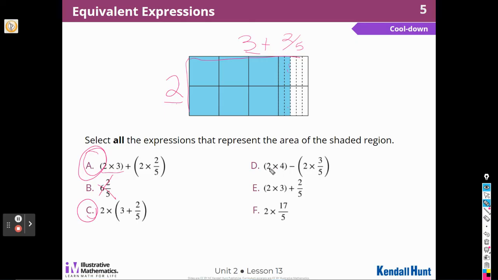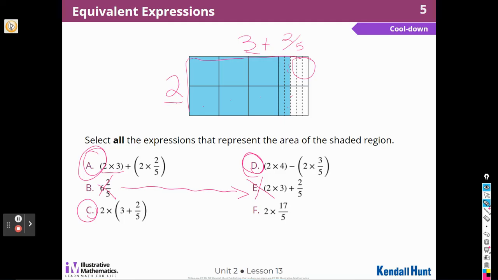All right, this one says 2 times 4, 1, 2, 3, 4. So that's the entire diagram. And they're subtracting out 2 times 3/5. Is that 3/5? Yes. So I think D is correct. E. E is the same thing as B, isn't it? It's 2 times 3 and then adding 2/5, but that doesn't work. We have to do 2 times 3 and 2 times 2/5 and add those. So I don't think E works.